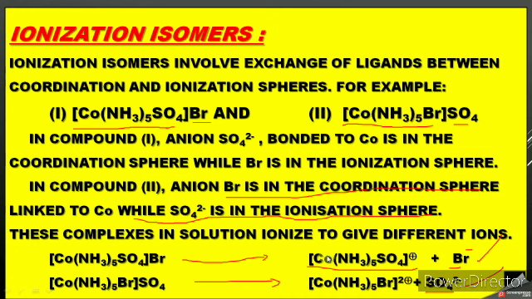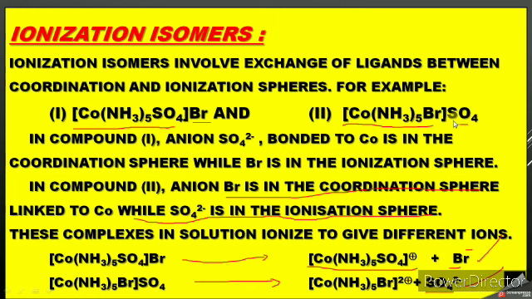That means if we add this compound in water, it will give [Co(NH3)5(SO4)] 1 plus, because Br is 1 minus. So the charge on this complex ion is +1. Okay. If you observe the second compound, [Co(NH3)5Br]SO4, the name is pentaammine